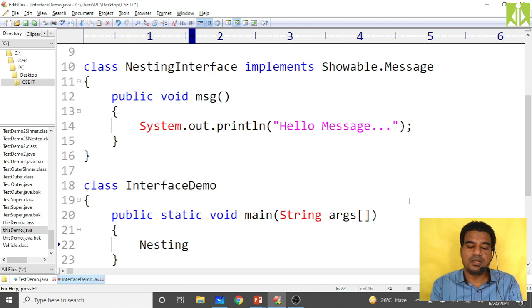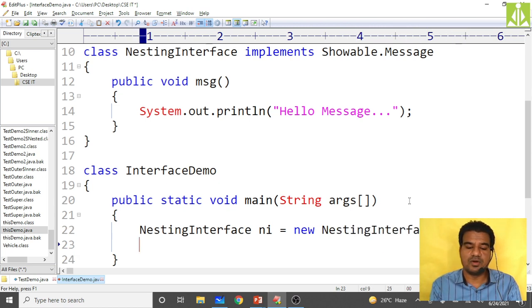Nesting interface ni. Okay, ni, because it has given the implementation. Nesting interface equals to new, same thing, nesting interface of, call the constructor, default constructor. So now ni dot msg I can call. Okay, save it,